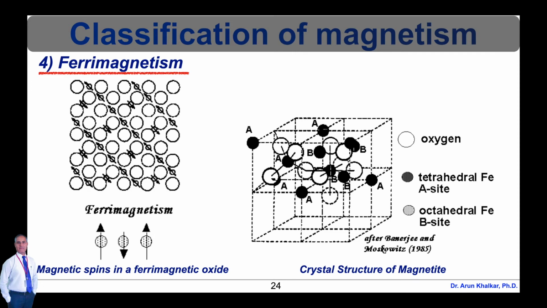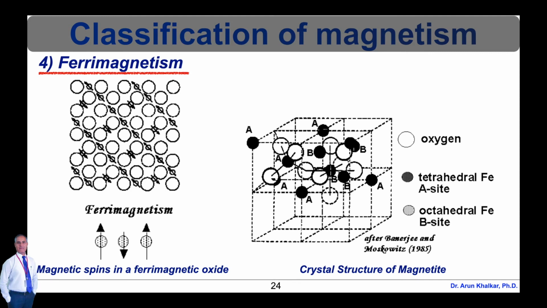In ferrimagnets, the magnetic moments of the A and B sublattices are not equal and result in a net magnetic moment. Ferrimagnetism is therefore similar to ferromagnetism. It exhibits all the hallmarks of ferromagnetic behavior: spontaneous magnetization, Curie temperatures, hysteresis, and remanence. However, ferro and ferrimagnets have very different magnetic ordering.